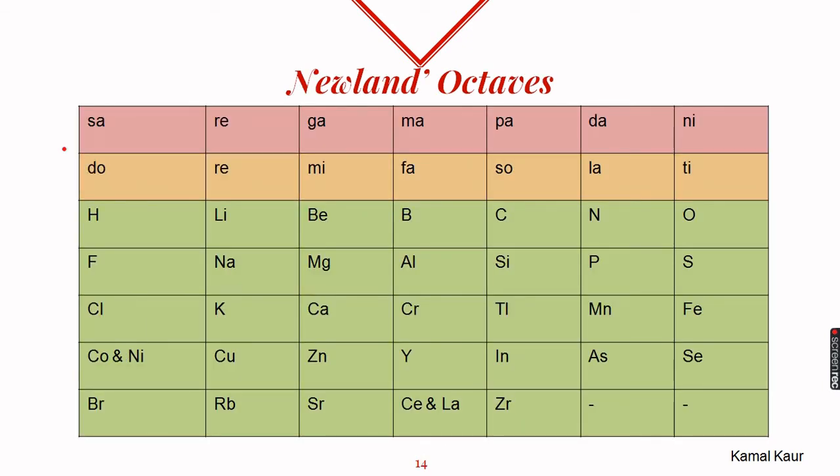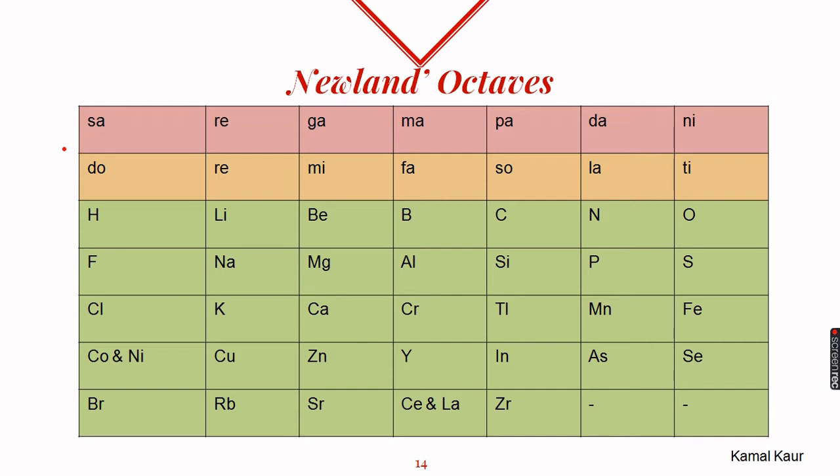When he gave his law, there were 56 known elements, but his law could be applied only up till calcium. After that, it was not applicable for the heavier elements. When noble gases were discovered later and he tried to fit them in his table, his octave idea could not be applied anymore, because the properties of every 8th element were no longer the same as the first one.